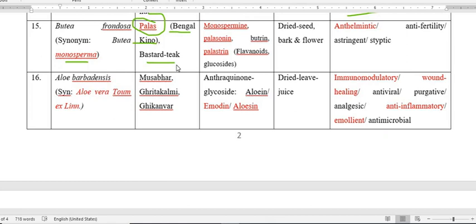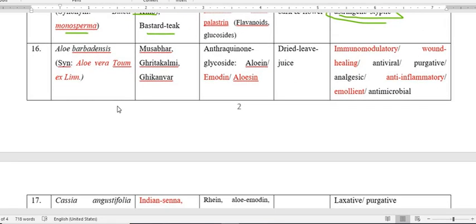Now we have to go through the parts of the plant in which the active constituent is present: dried seed, bark, flower, and the therapeutic efficacy or pharmacological effects are anthelmintic for the helminths, anti-fertility, astringent, that is precipitating the protein, and also checking superficial bleeding, that is styptic. So this is about Butea frondosa.